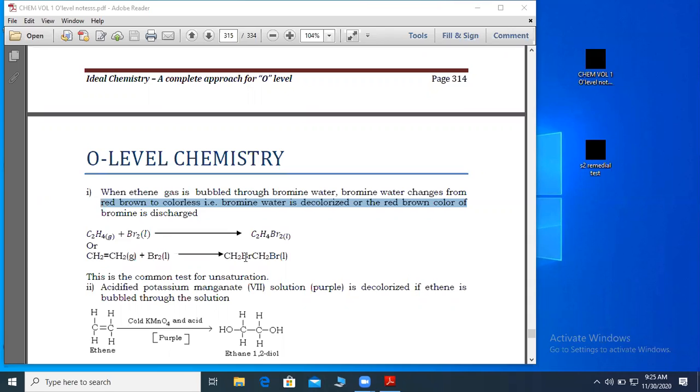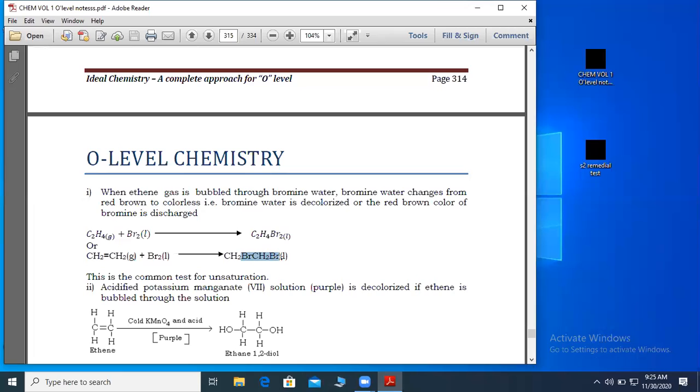If you're having your question there, you see this is the first carbon atom, and on this carbon atom there are 2 hydrogens and 1 bromine atom. Then this is our second carbon atom, and it also has 2 hydrogens and 1 bromine atom. So this bromine is on the first carbon atom, so that is why it is 1, and this bromine is also on the second carbon atom, and that's why it is 2.